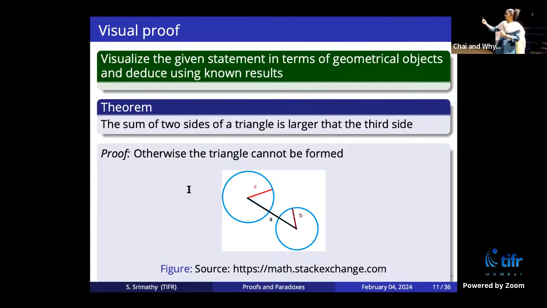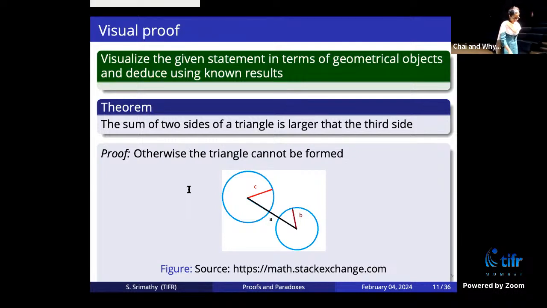Because if you look at the circles, the distance from one center to the other center is actually A, but then the sum of the radii will be less than this line segment. So it's not going to form a triangle if it is not the case. Okay, so the sum of two sides is going to be larger than the third side. So this is just a straight visual proof that things don't work otherwise.